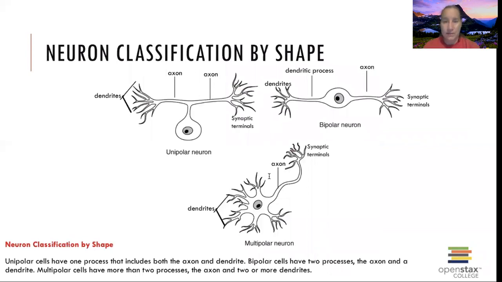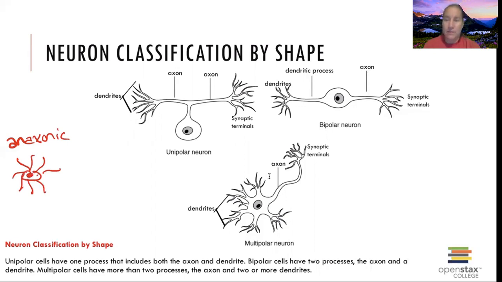Classifying the neurons. There are different classifications. We can classify them based on their structure, their shape. There is a group of them in previous textbooks, and I don't know if this current textbook mentions it, but they are called anaxonic. And they have lots of dendrites, and there's our cell body, our nucleus in there.